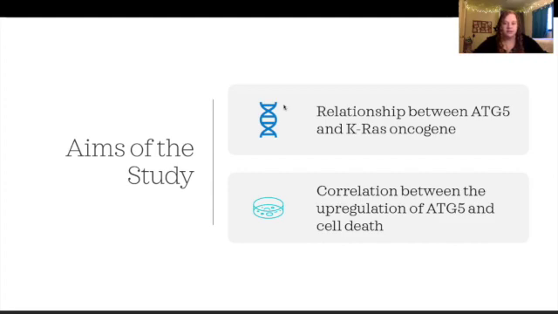As Joe said earlier, autophagy can be used to enhance tumor growth, and having better understanding of this type of relationship can lead to understanding these types of pathways better. Also, there has not been as much research done specifically with the KRAS oncogene in relationship to the ATG5, so our study is trying to take a closer look into that.